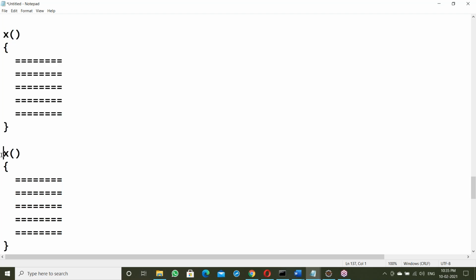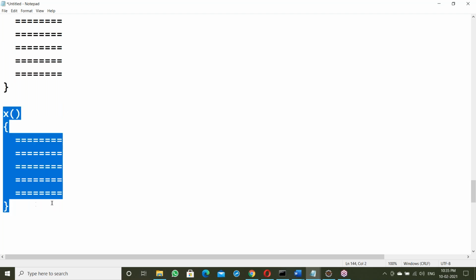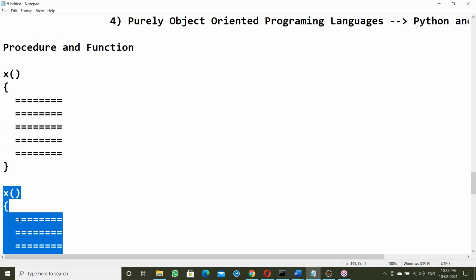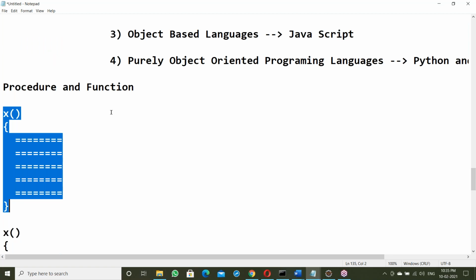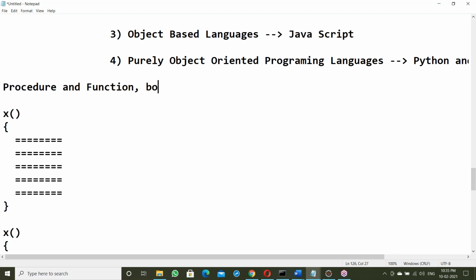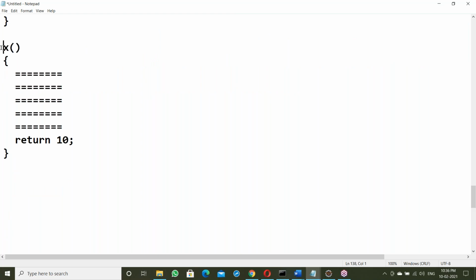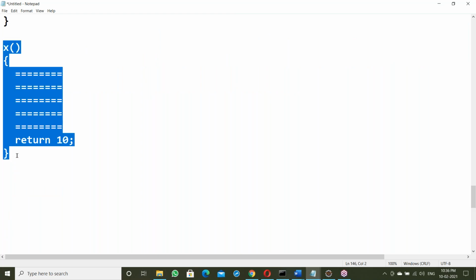Next, a function also looks the same. Function and procedure are similar; the difference is here. If it returns some value, it is called a function, and this is a procedure. Both are sets of statements to perform some task. The difference is that a function returns a value, while a procedure does not return a value.